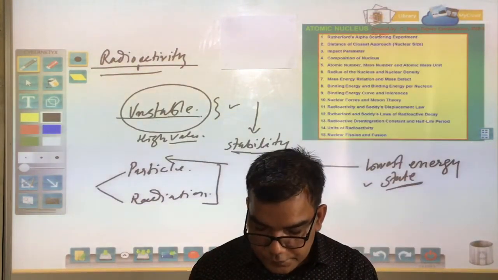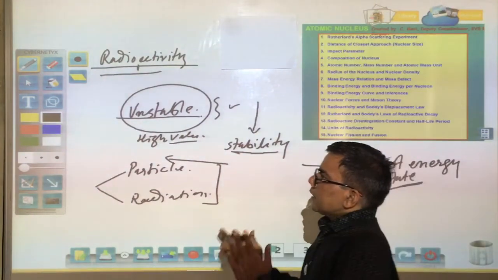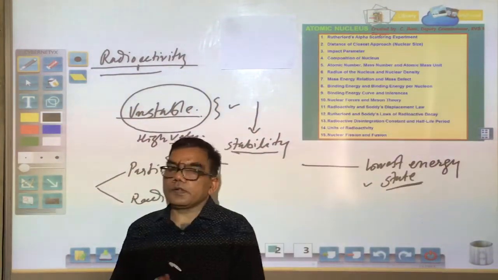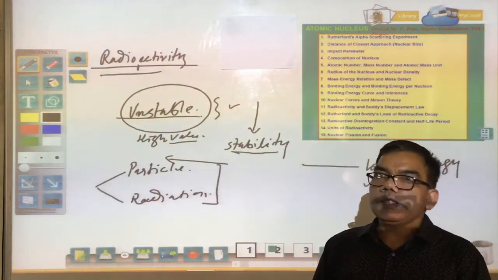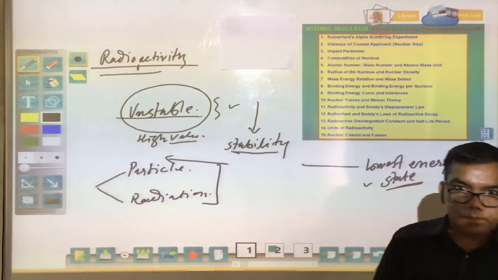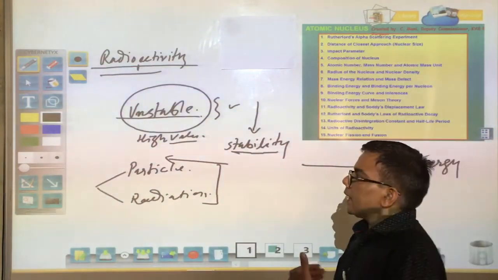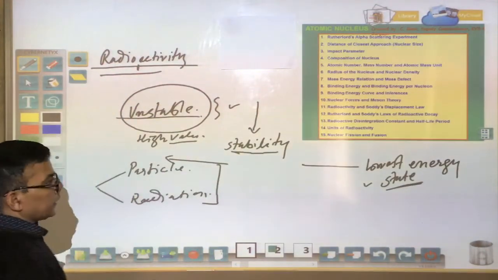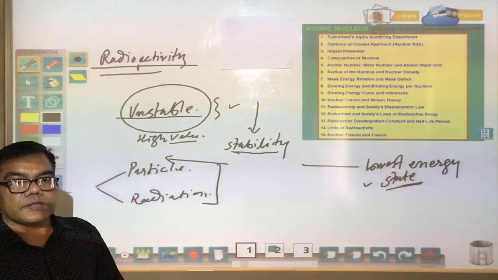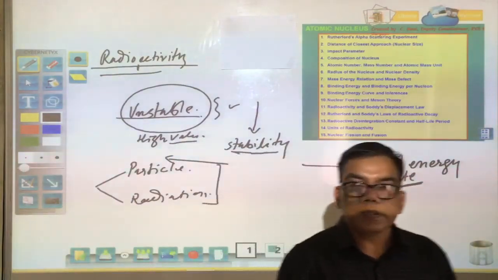Radioactivity is a spontaneous phenomenon. We cannot control it, we cannot stop it, and we cannot accelerate it by chemical or physical conditions. It is a natural phenomenon, just a process in nature.